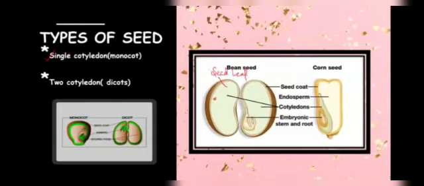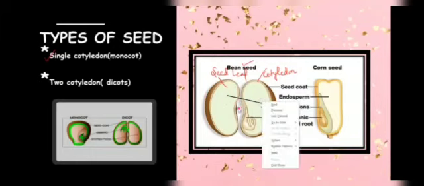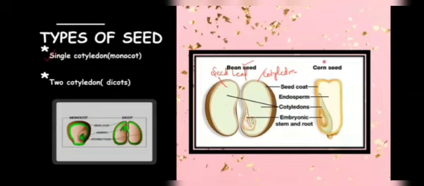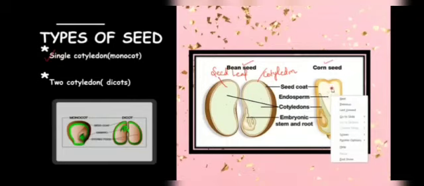In some plants, like gram and kidney bean, two cotyledons, two seed leaves, are there, which store food for the embryo, the baby plant. In some plants like corn, a single seed leaf is there, which stores food for the embryo, and it is called a monocot.